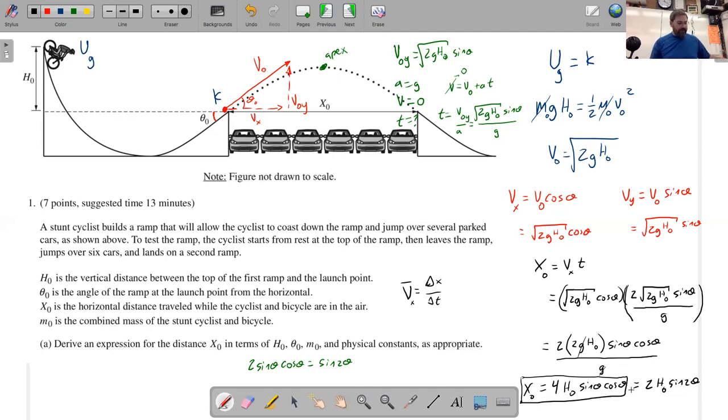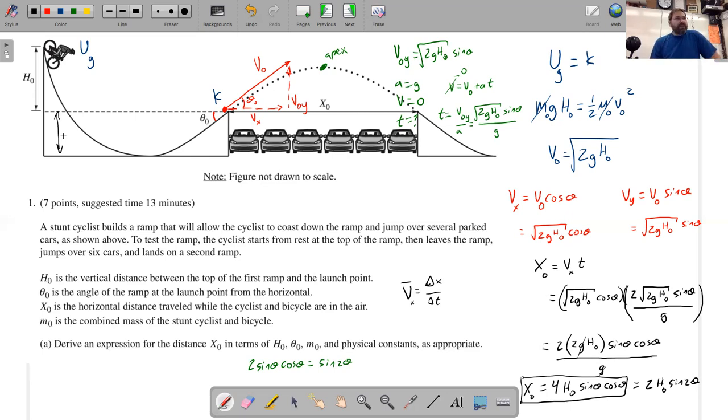All right, anyway, so that's a pretty good expression for 1A, and to be honest, 1A is probably the most difficult thing in the whole test because you need to know the law of conservation of energy and not get tripped up that this vertical distance doesn't matter at all.